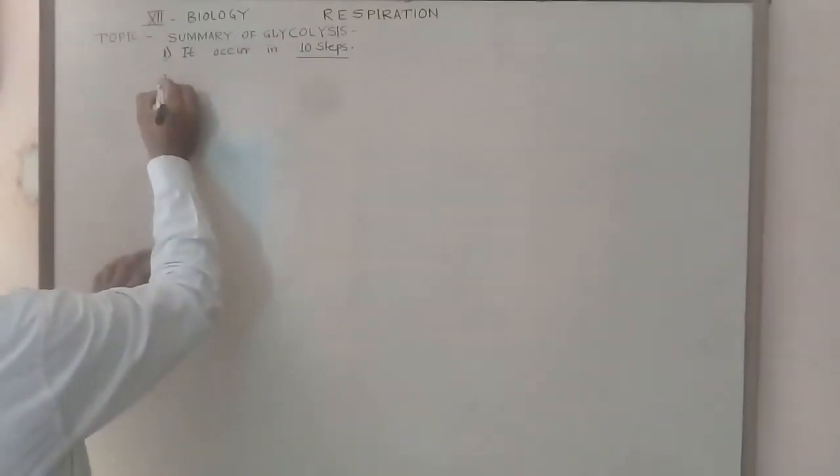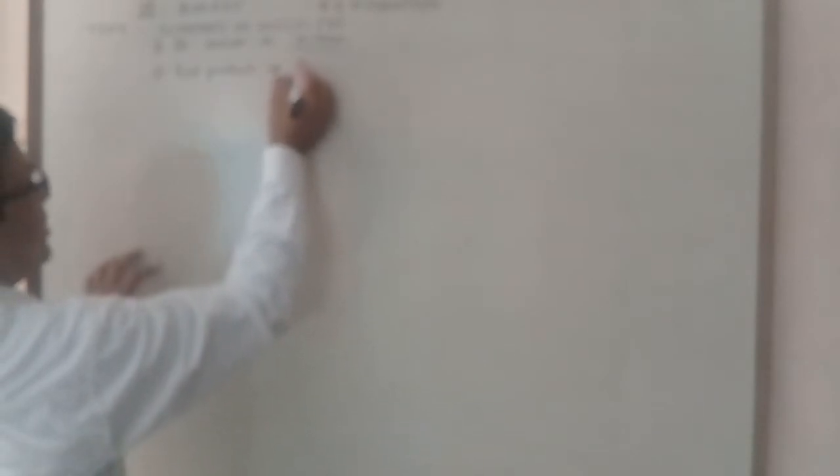The second important point is the end product. The end product, in the 10th step, is pyruvic acid.